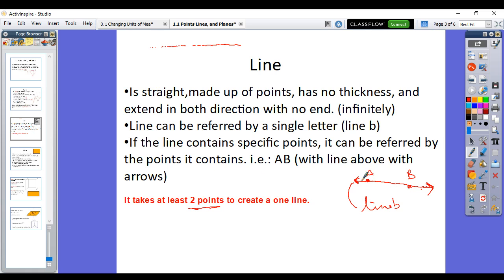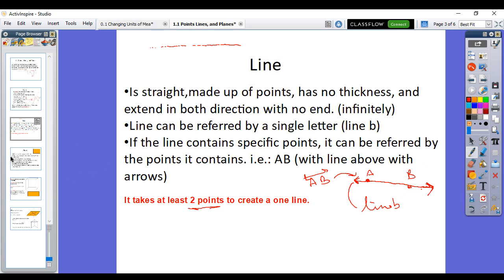So, for example, here we have point A and B. We can say this is line AB, with the line symbol above, like that. So this has two possible names. We can call it line B, or we can call it line AB. That tells us that those two points exist in that line, and that line has to go through those two points. Or we can just call it line B, which also contains point A and point B, big A, big B.